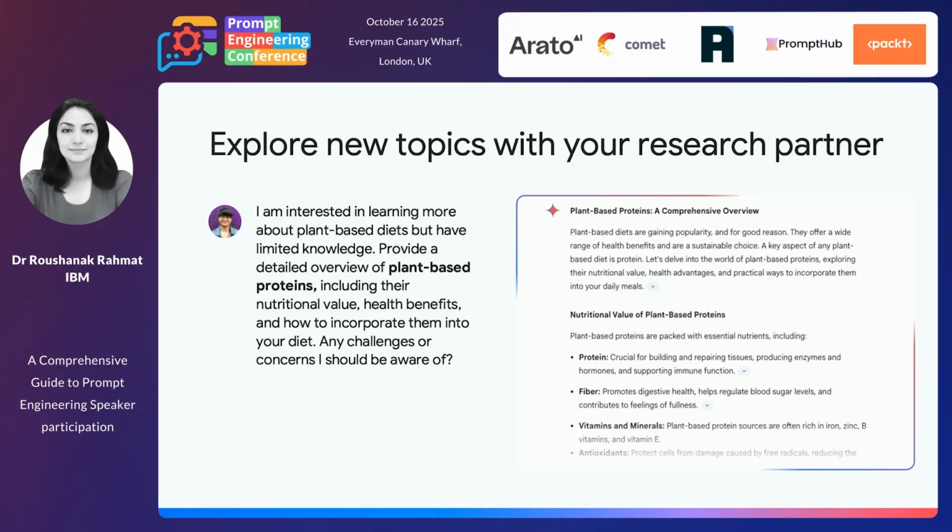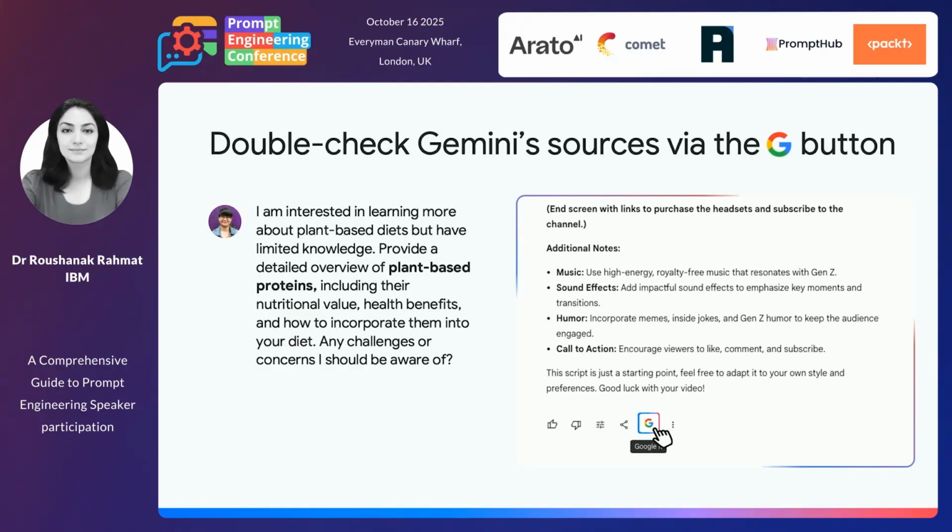So let's say we have a prompt where somebody is asking about a plant-based diet and asking some questions. When they put it in the Gemini chat panel, this model is able to give a proper definition of what this diet is, breaking it down into different parts. And they also provide more details than what we ask. What would be interesting is there is a button that we can go and ask about. Of course, it depends on our subscription, but we can Google this information.